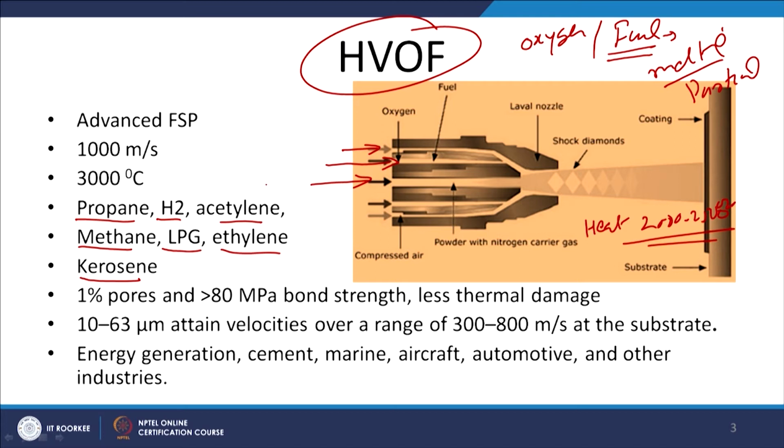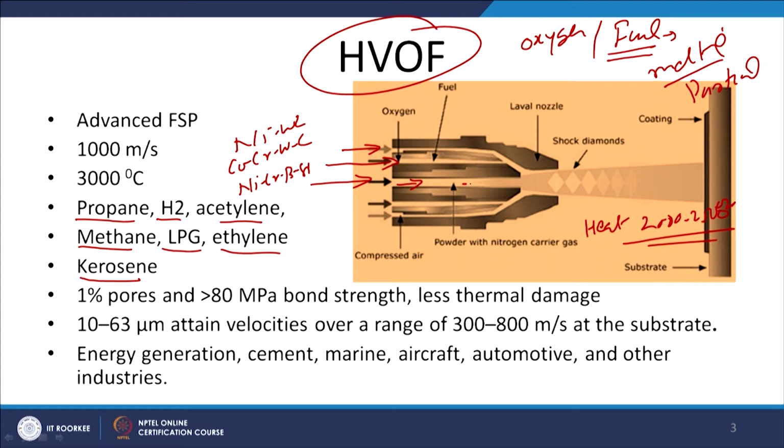So the material in the form of powder may be, say, nickel, chromium, boron, silicon, or cobalt, chromium, tungsten, carbon, or a nickel tungsten carbide powder mixture. So as per the need, suitable material is selected, and it is fed with the help of nitrogen as a carrier gas.